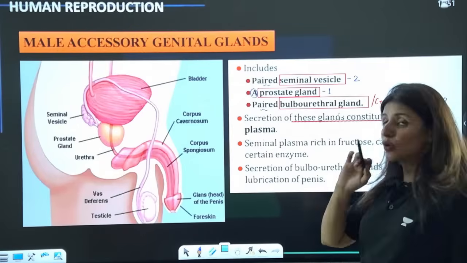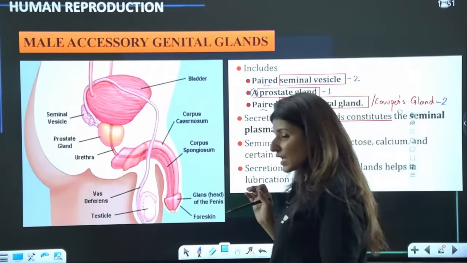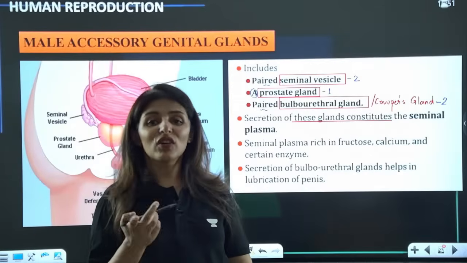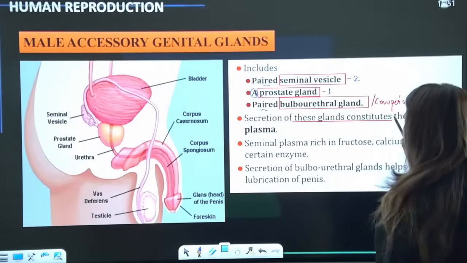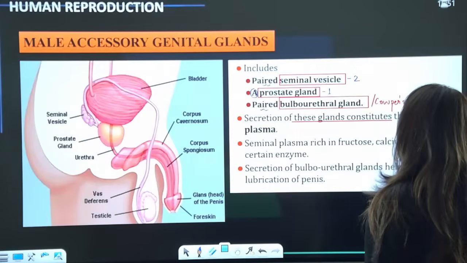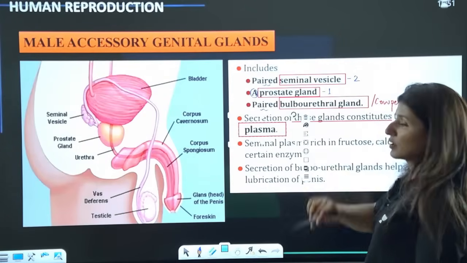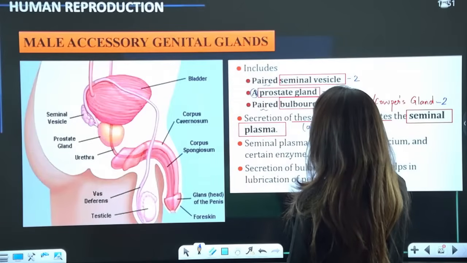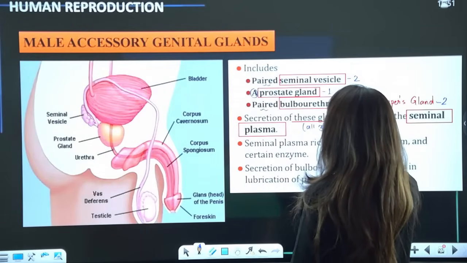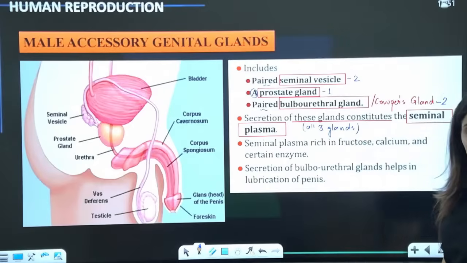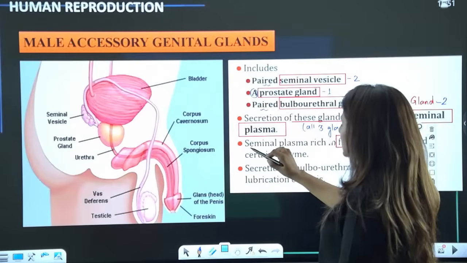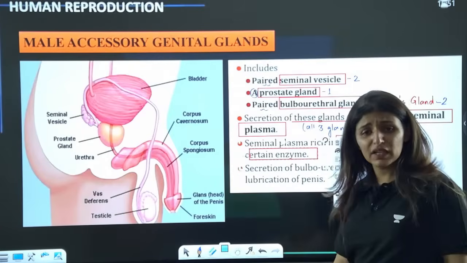Now together, these glands constitute the seminal plasma. So there should be no confusion about it, NCERT has used the term seminal plasma for the secretion of all the 3 glands. Please be very careful. According to NCERT, seminal plasma is the term for the secretion of all the 3 glands. And what is it rich in? It is rich in fructose, calcium and certain enzymes. They have not given a lot of details.